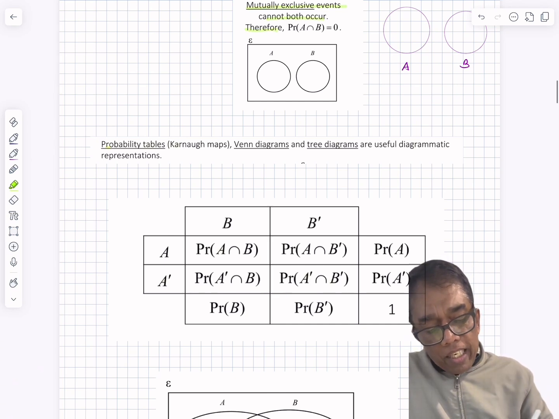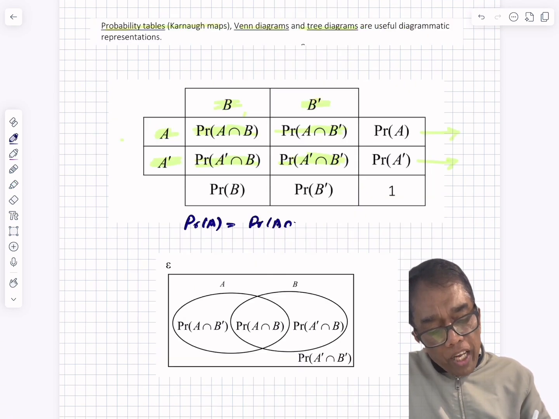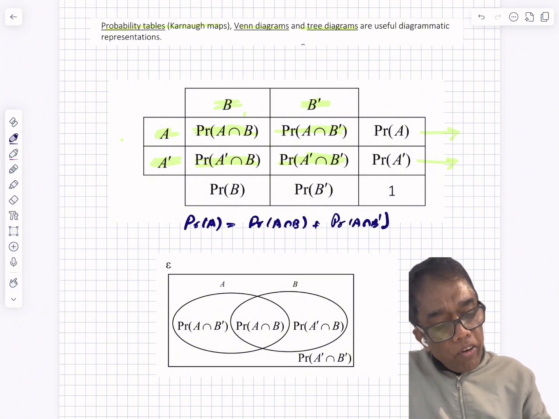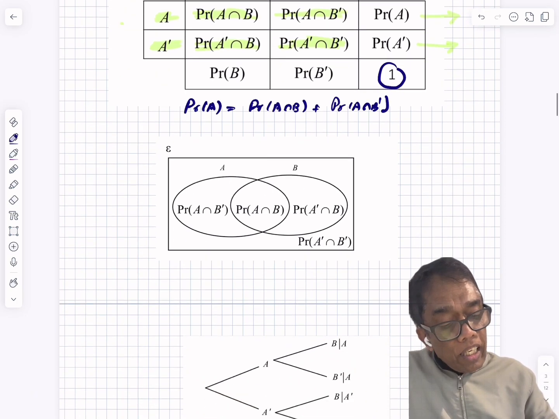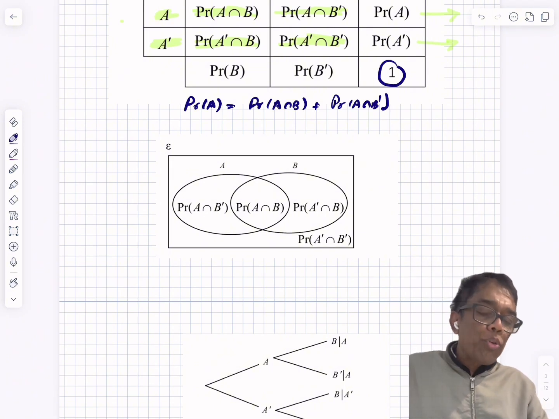Then we can write the probability of A as the probability of A intersection B plus the probability of A intersection B dash. Similarly for A dash, B dash. Finally, this one is equal to 1.